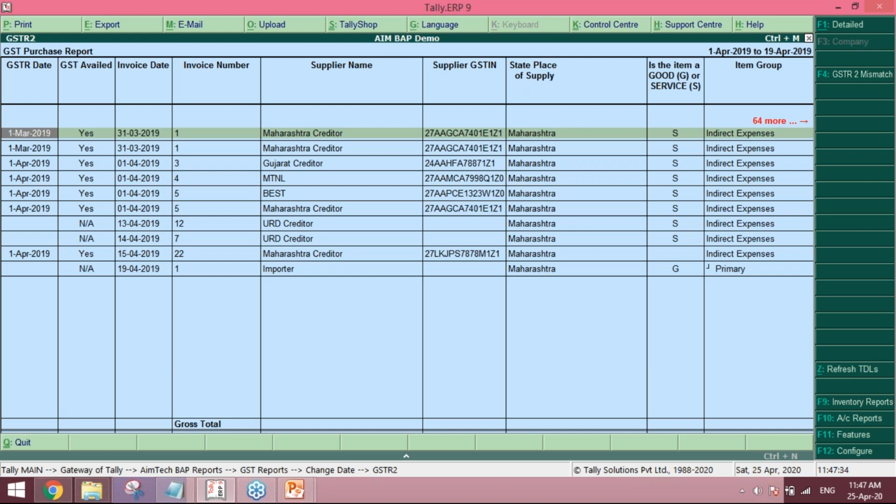You can see this GSTR date and GST availed in the first and second column.